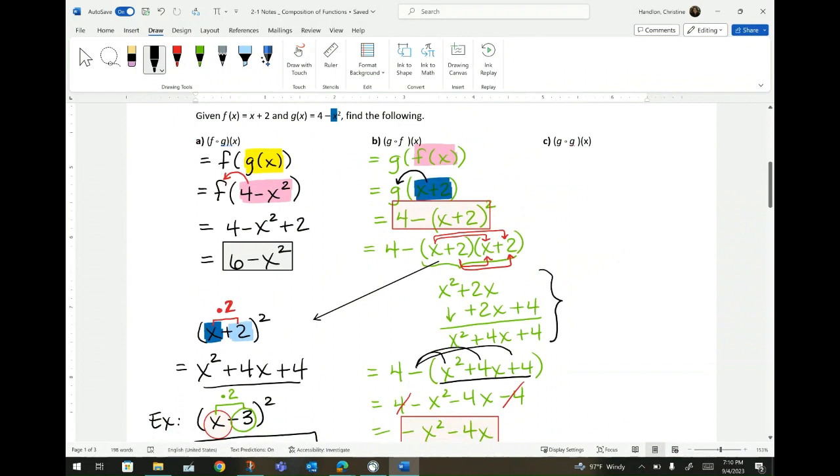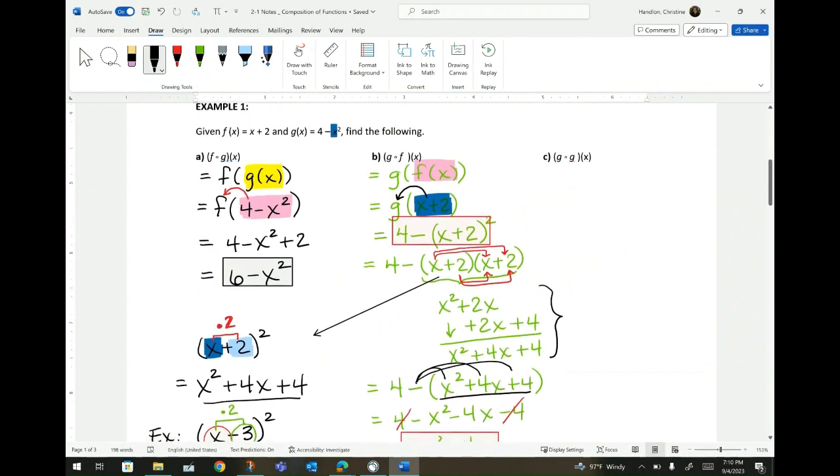Okay, g of x. What does that mean? What does that look like? So you're going to take a g and you substitute g of x. So again, we're going to focus on the inside and replace g of x. So g of x is 4 minus x squared. So g, open parentheses, 4 minus x squared.